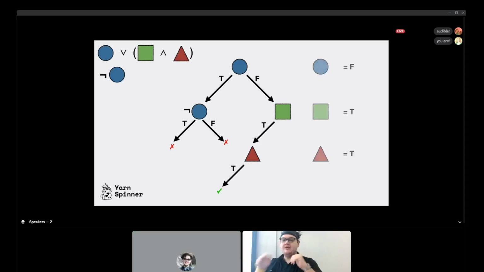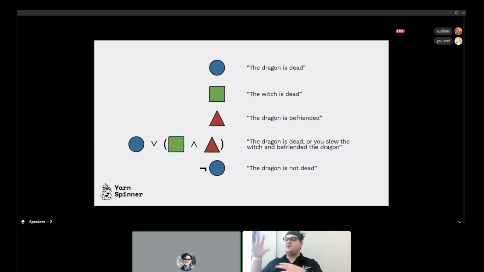Great. Okay. For completeness' sake, if we were to tell the solver, no, keep looking, this is what we would get. You would be told there's no other way to do it. So we've actually found the only correct universe for this very simple example. Final step is to bring this back to our world of story. Each of these abstract shapes can represent a fact in the game's world, and the longer sentences, the theorems, represent more complex statements that we can assert the truth value of. In this case, this was us asking the solver, hey, I want to make sure the befriend dragon path of the story works. So these all map to something from our story.